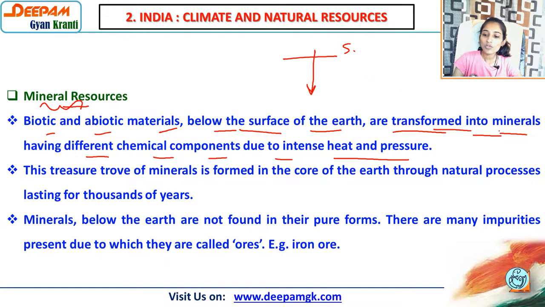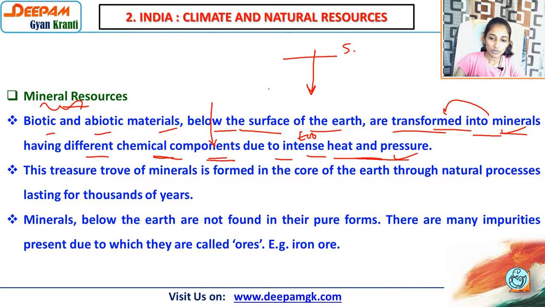So with the help of chemical components, first intense, too much heat is given to them, and even pressure, and then after that they will come in the original form. Generally it is in a mines form. So if we give the heat and pressure, they will come in the original form.